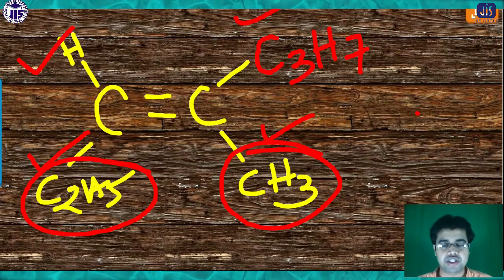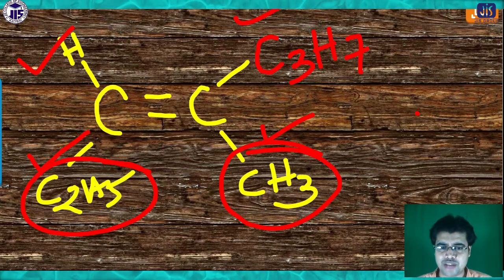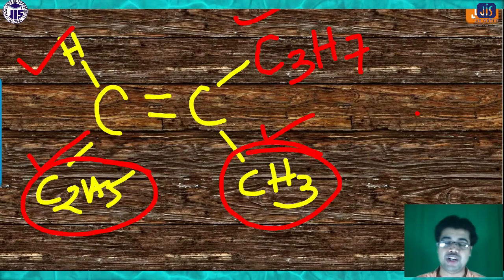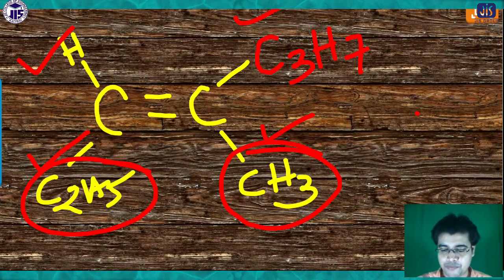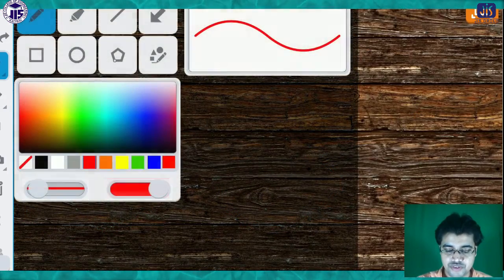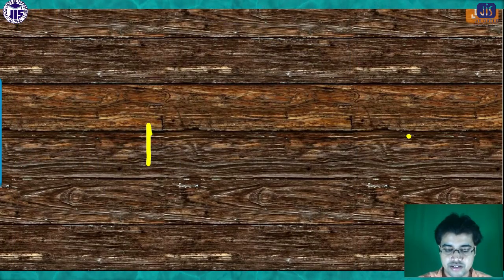Look here, you have to understand at first the priority order. Priority order means you have to understand which group will get the first priority according to the atomic number. So I'll show you how you can check the priority order. Here there are two groups.